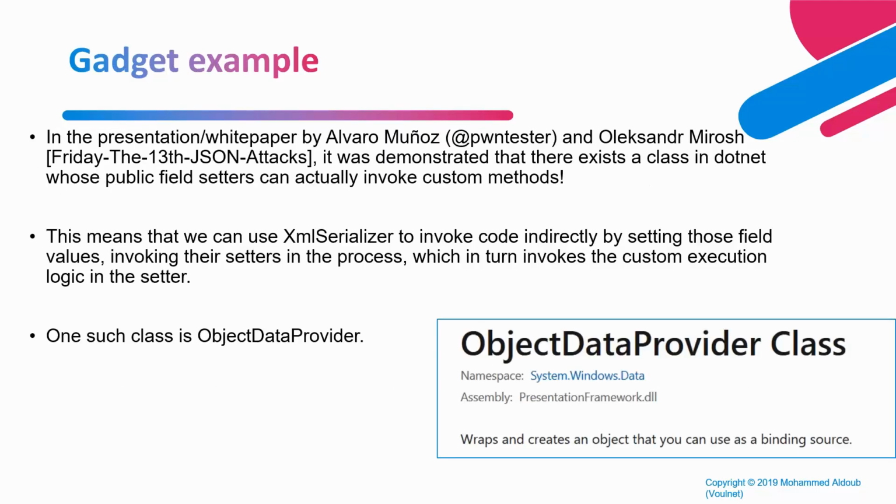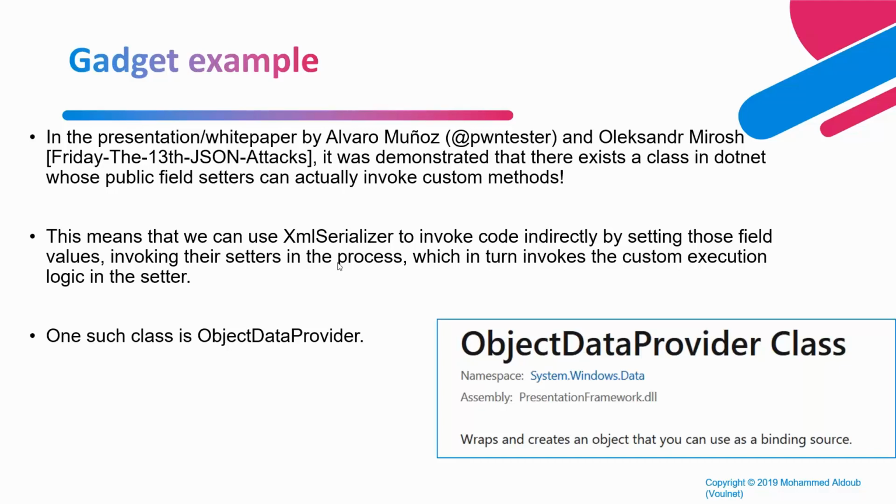One of the most popular pieces of research in the field of .NET serialization attacks is by Alvaro Munoz and Alexander Mirosh. It was presented at Black Hat. The presentation is called Friday the 13th JSON Attacks. They displayed some samples of gadgets that can be really useful to run XML serialization attacks because they contain public methods that are useful for exploitation. They don't contain an interface, and they allow you to specify your gadgets at runtime.